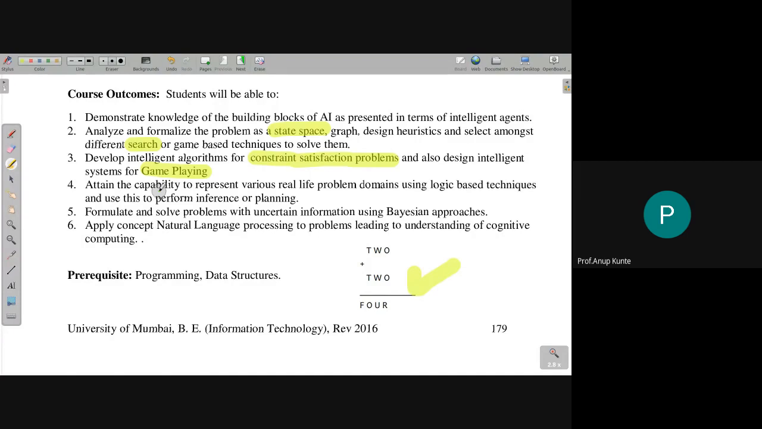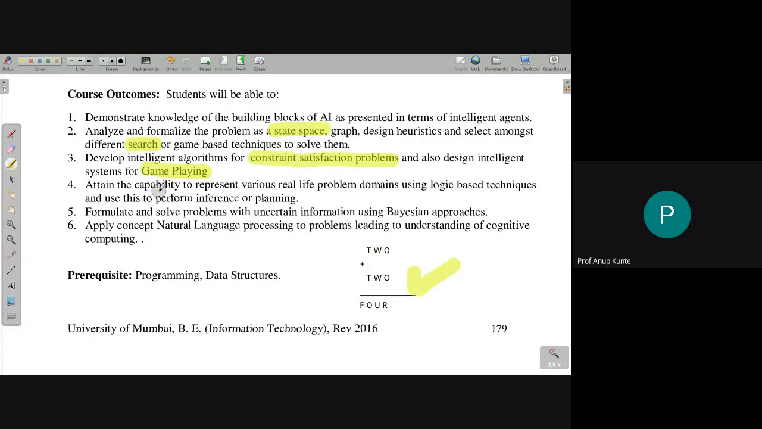Here in crypt arithmetic, the constraint is that every digit is uniquely represented. So if T is 1, W must not be 1, O must not be 1, U must not be 1, R must not be 1, F must not be 1. So there are constraints. All the problems where you have these constraints, and you can think of many such problems, planning problems, scheduling problems in the real world, are solvable by representing them as a constraint satisfaction problem. We will talk about this in the syllabus.